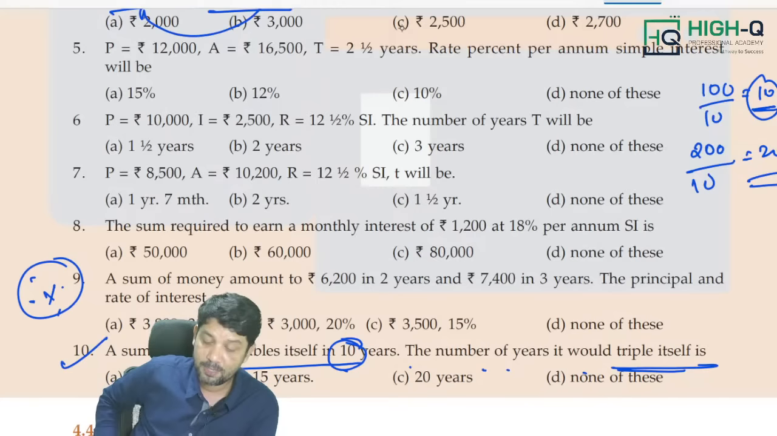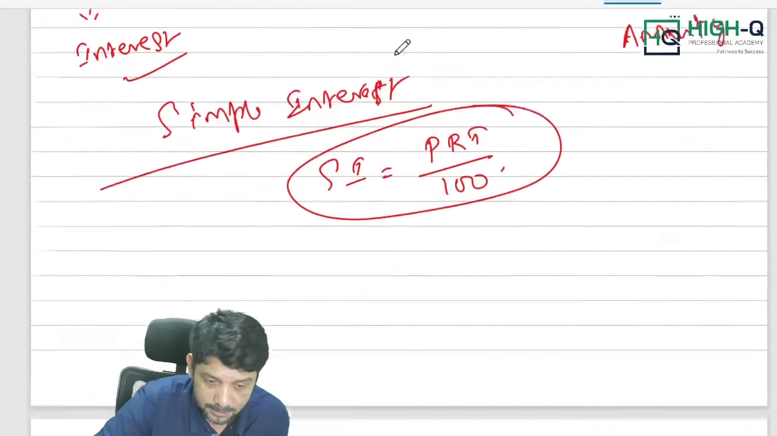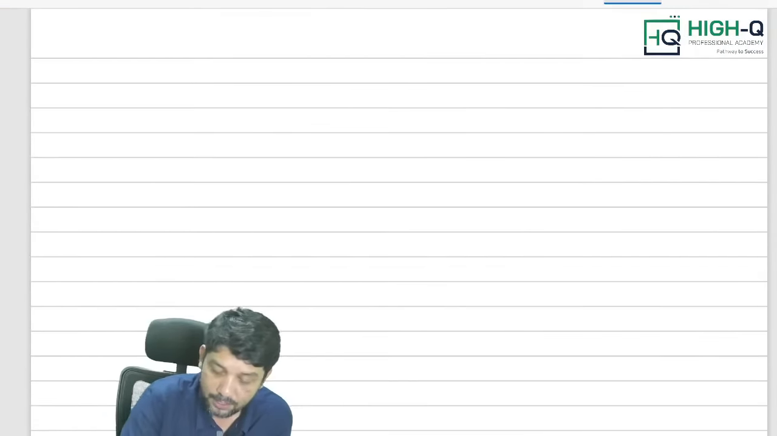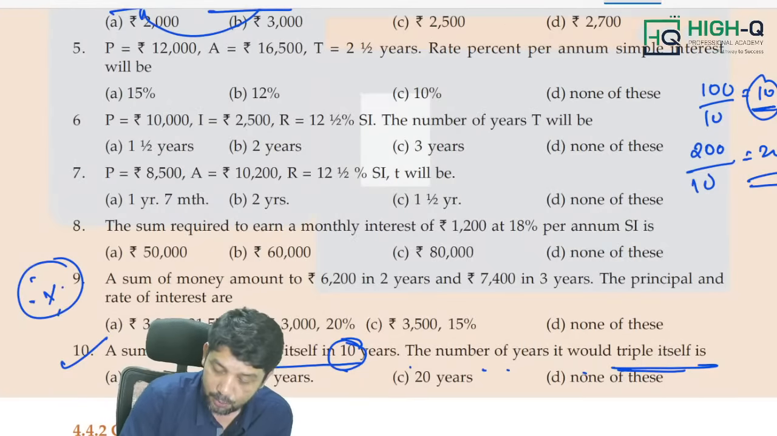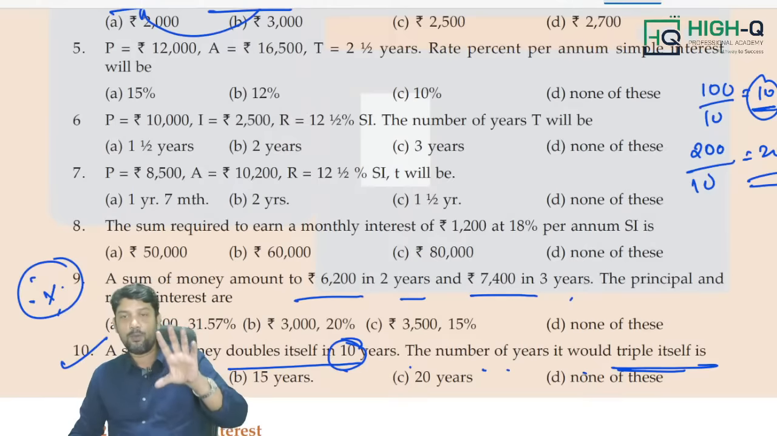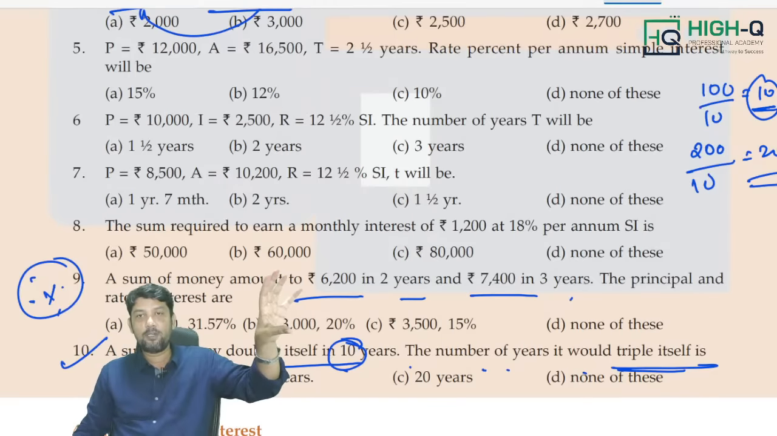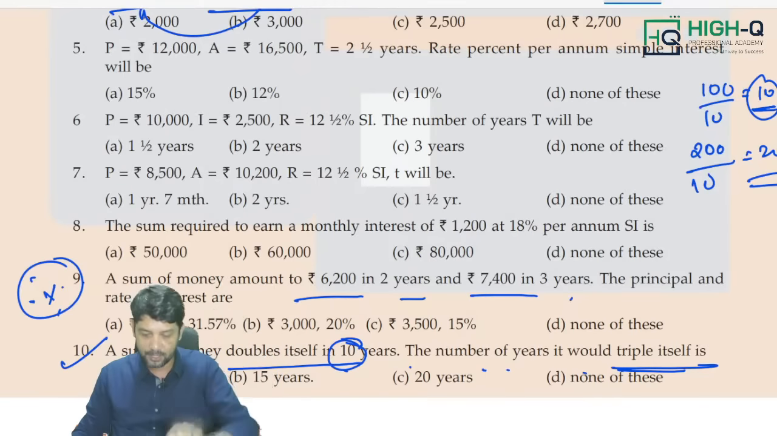A sum of money amounts to 6,200 in 2 years, 7,400 in 3 years, principal and rate of interest are. Of course, you know, we have got a different method for this. I have got a different method for this type of question. I don't use the formula to solve the questions. Now, what exactly happens, my dear? Simple interest amount remains the same for every year.